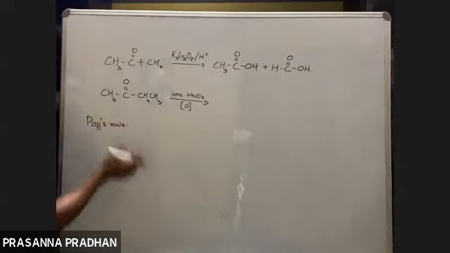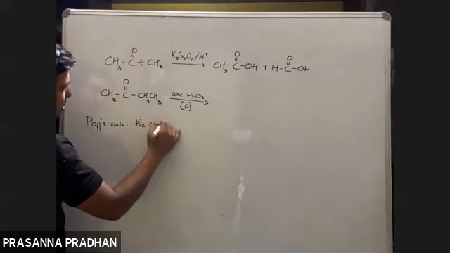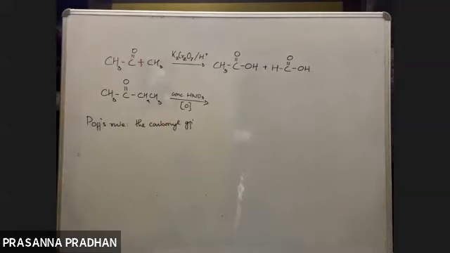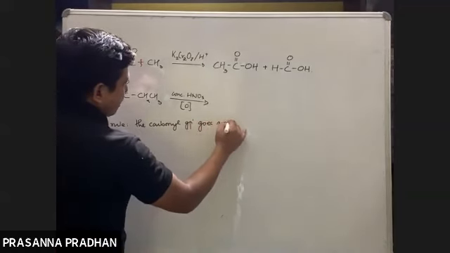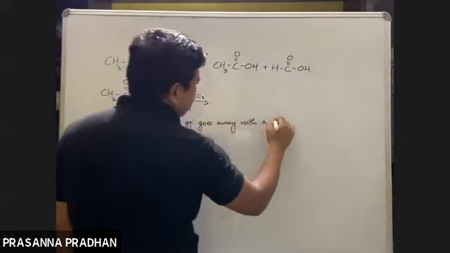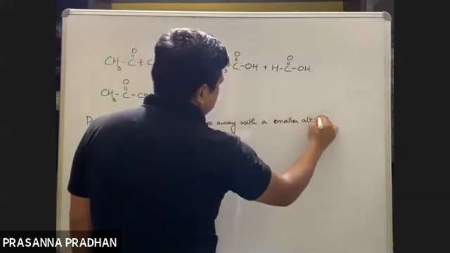It states that in case of unsymmetrical ketone, the carbonyl group goes away with the smaller alkyl group.